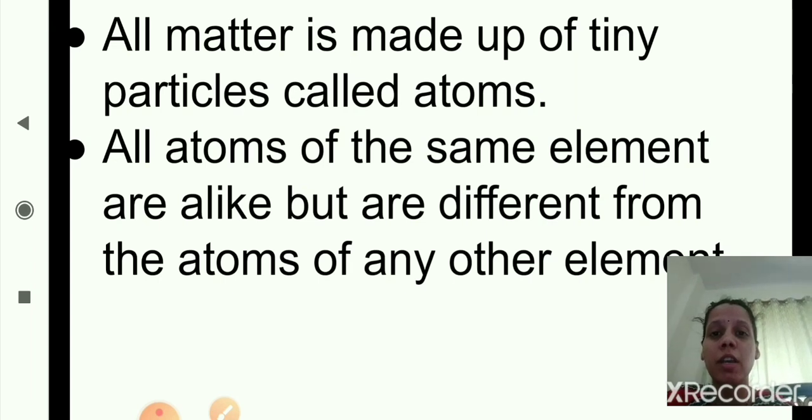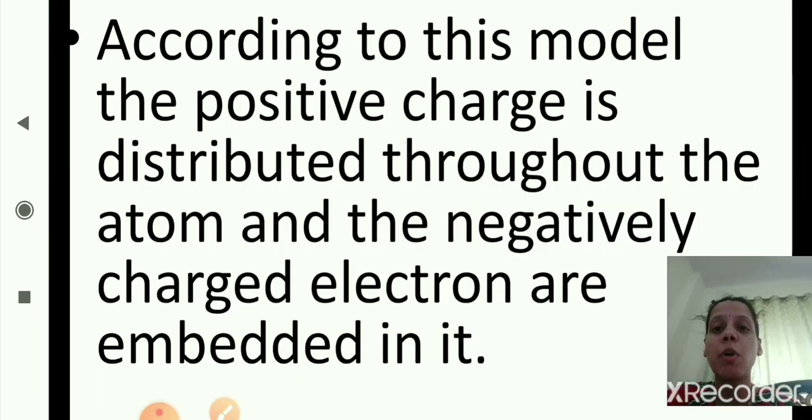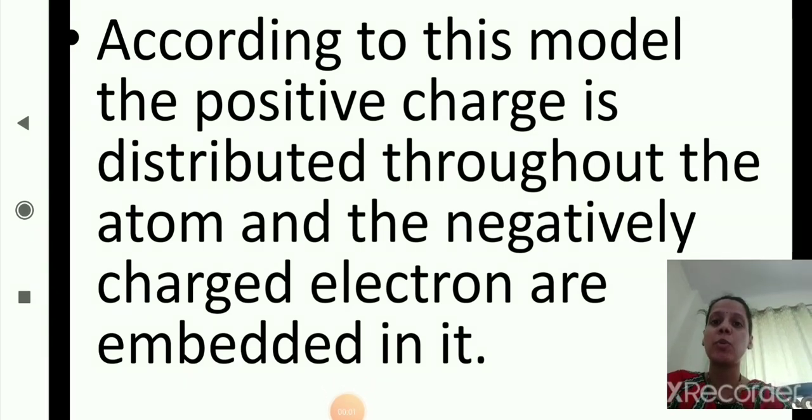Then after that we studied Thomson's plum pudding model, put forth by Thomson in the year 1904, which is the first model of atomic structure. According to this model, the positive charge is distributed throughout the atom and the negatively charged electrons are embedded in it.